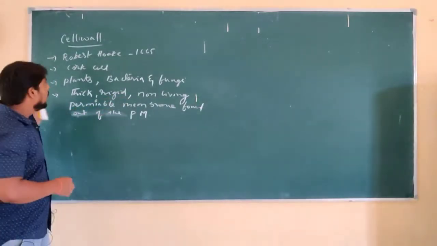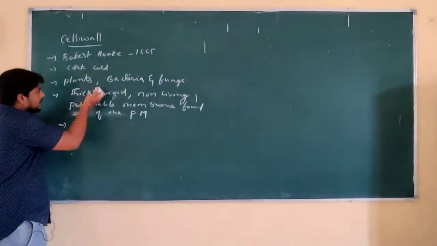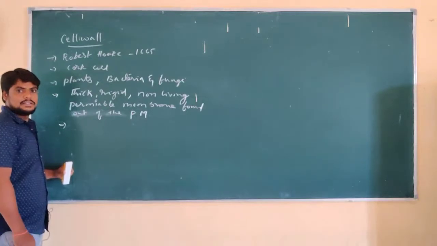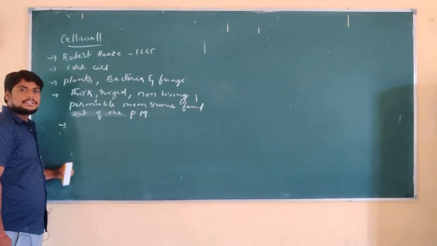If you observe the cell wall in different organisms, it is made up of different substances. The cell wall of different organisms is made up of different substances.